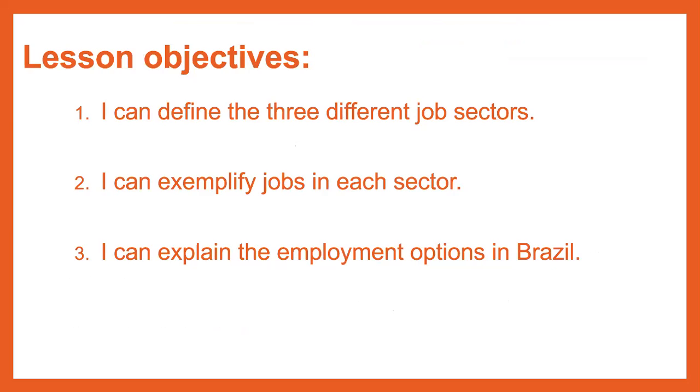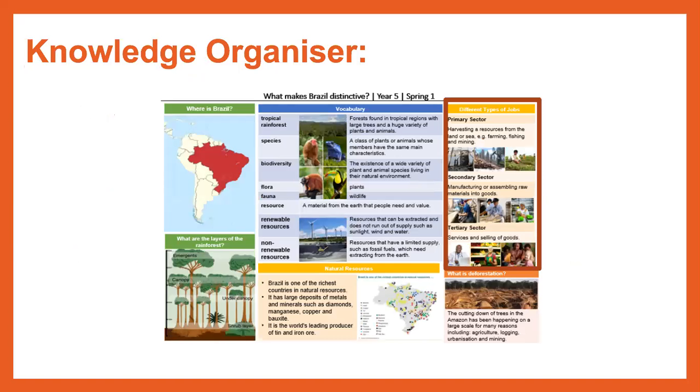In today's lesson, we're going to be thinking about the 3 main objectives. I can define the 3 different job sectors, I can exemplify jobs in each sector, and I can explain the employment options in Brazil. And remember, we always have to link everything that we are doing back to our knowledge organizer.